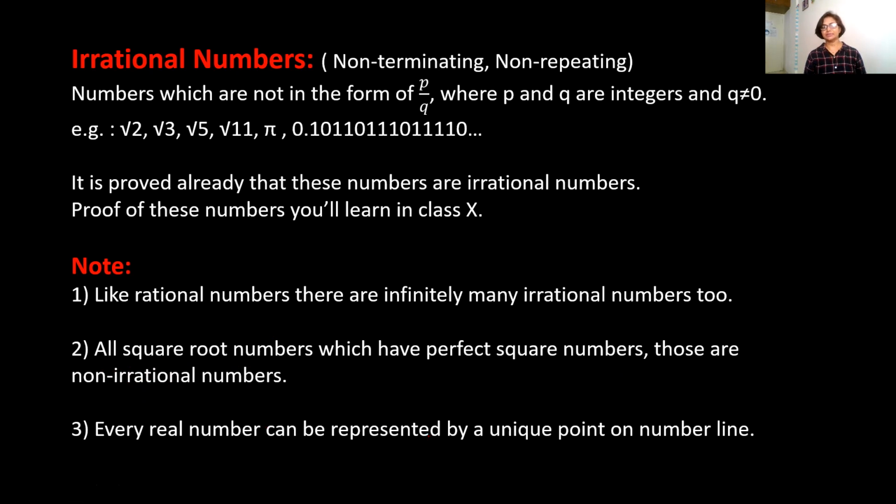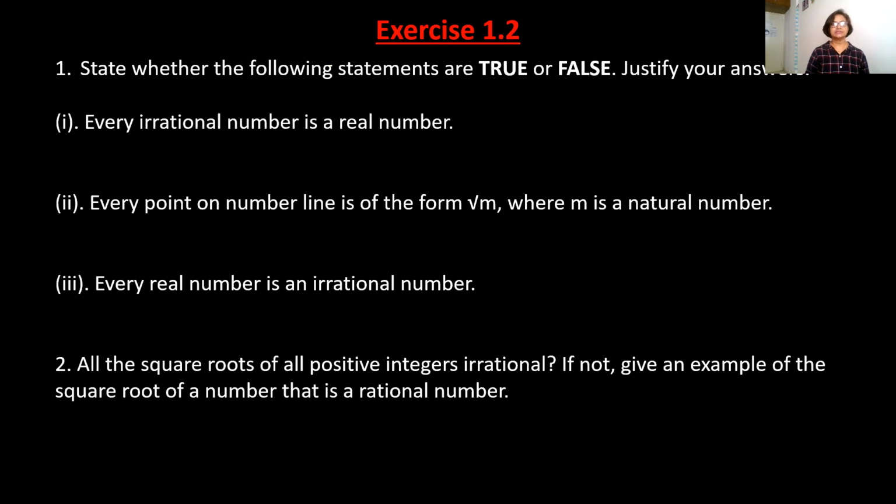Every real number can be represented by a unique point on the number line. That means no number will be overlapped when you are representing them on the number line. So here are some examples, some problems. The first problem is: state whether the following statements are true or false. Justify your answer. Every irrational number is a real number.